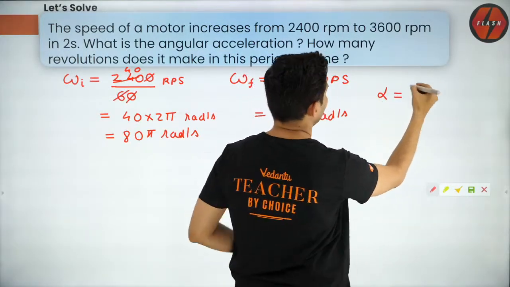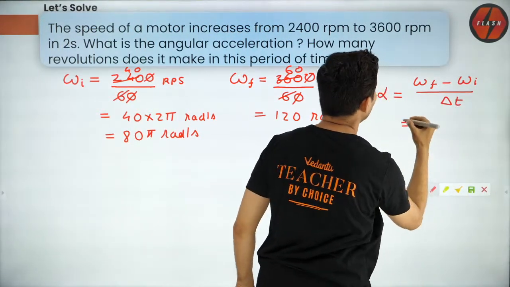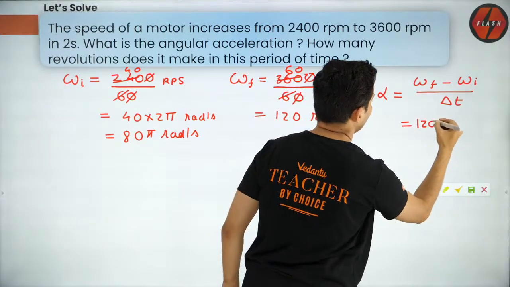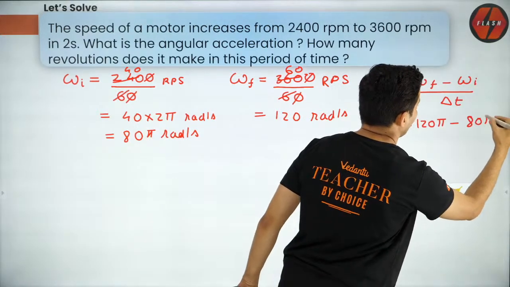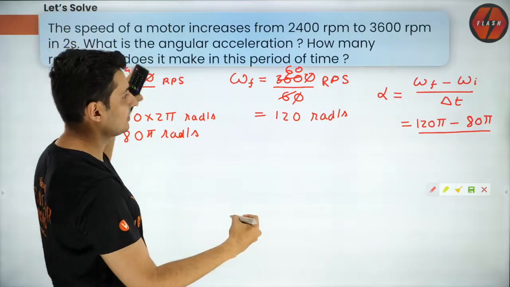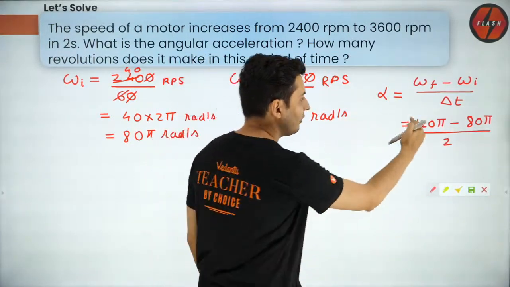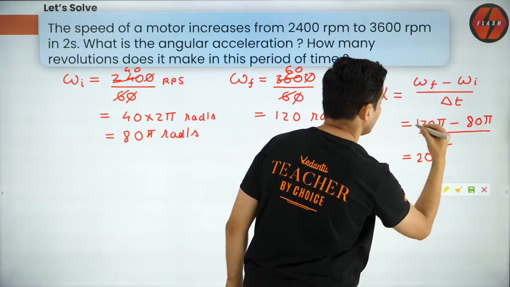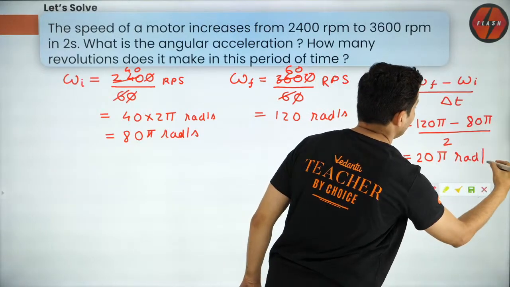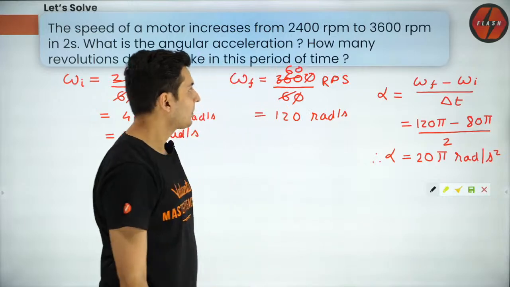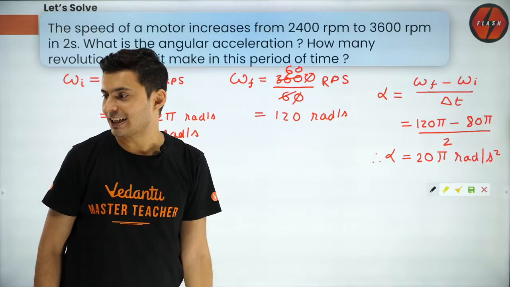Alpha is final minus initial upon the time taken. This is what I told you. What is the final? It is 120 pi. What is the initial? It is 80 pi. And how much is the time? Time is 2 seconds. 120 minus 80 is 40, 40 divided by 2 is just 20. So 20 pi, that's alpha. Remember, that is radians per second square. That's the answer for the first part. Okay, very good. 20 pi radians per second square. Many of you got it.